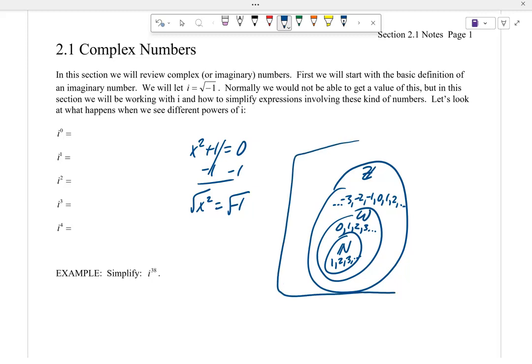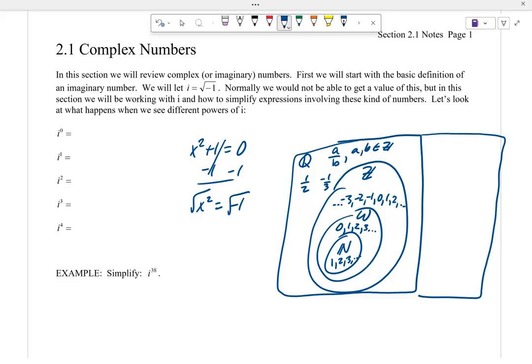Well, what about fractions? I want to be able to have fractions. Let's call those rational numbers. Anytime a over b, where a and b are integers, that's a rational number. So we have a half or negative a third. In decimal form, these either terminate, like 1/2, 0.5, it stops, or it repeats, like 1/3, 0.33333333. So in decimal form, a rational number will either repeat a pattern or it will stop. That's our rational numbers. And the set of rational and irrational numbers make up our real numbers.